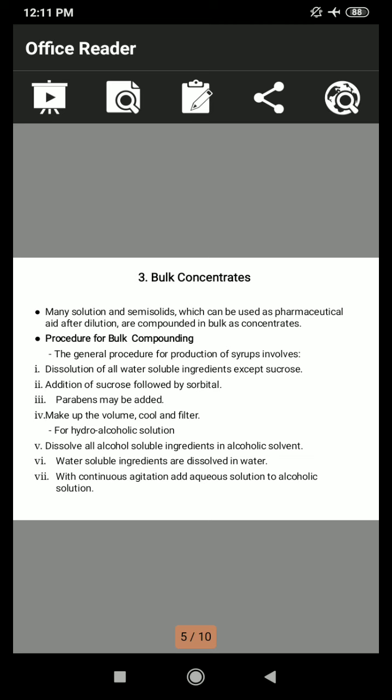What is first? Dissolve all alcohol-soluble ingredients in the alcoholic solvent. Then water-soluble ingredients are dissolved in water. Then last, with continuous agitation, add the aqueous solution to the alcoholic solution.